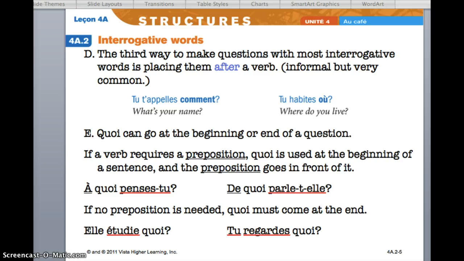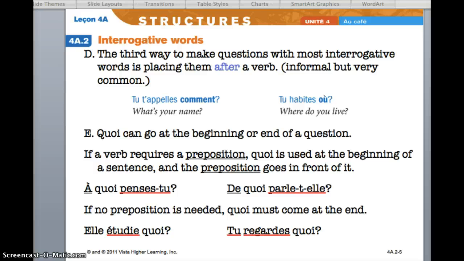There are some question words like comment, où, and also quoi that can go at the end of the question. This is the third way to make these questions. It's informal, but it's actually very common for people who know each other pretty well. Quoi can go at the beginning or at the end of a question.